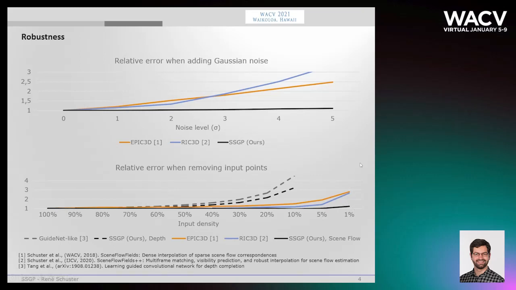We have also experimented with density distribution of the input and could observe a similar result. This validates that the interpolation network is very robust.